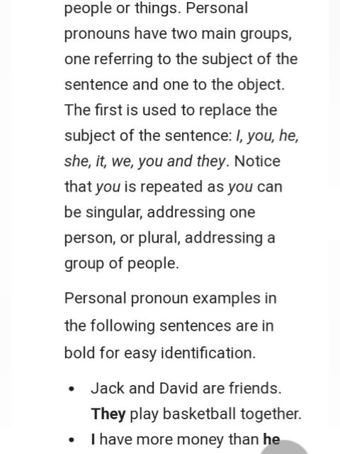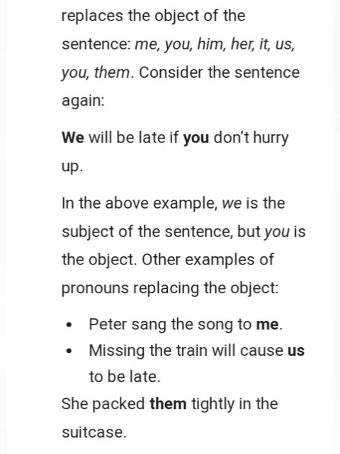Personal pronoun examples in the following sentences are in bold for easy identification. Jack and David are friends. They play basketball together. I have more money than he. The second group replaces the object of the sentence: me, you, him, her, it, us, you, them. Consider the sentence again. We will be late if you don't hurry up. In the above example, we is the subject of the sentence, but you is the object.